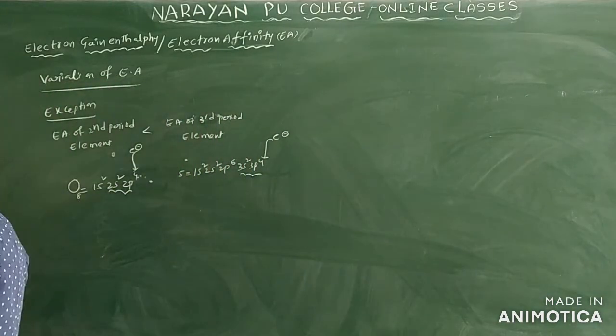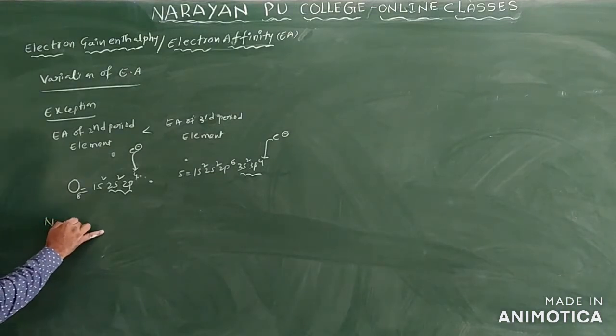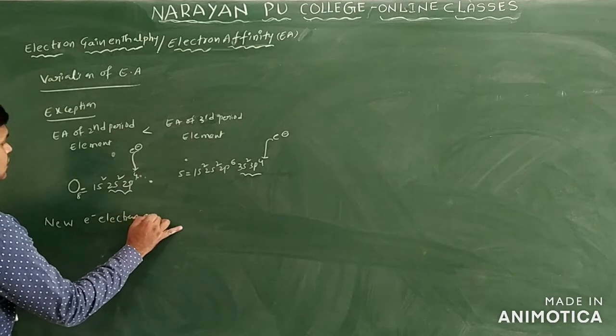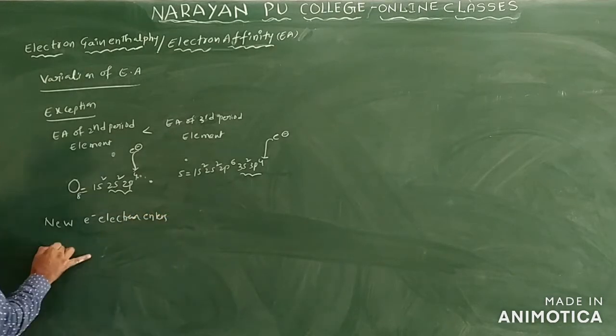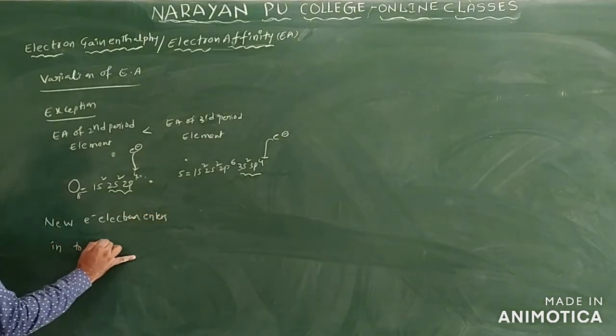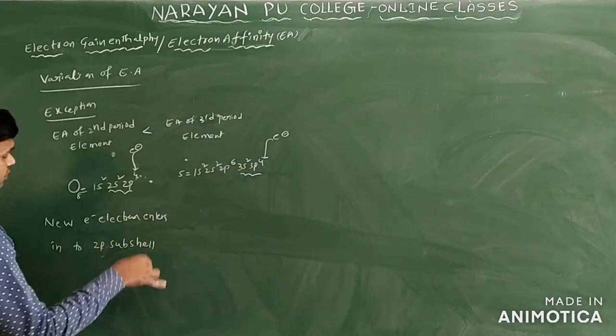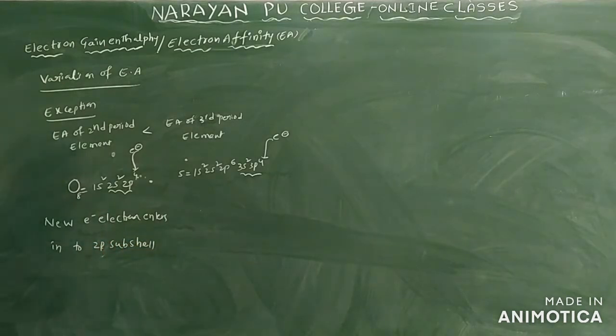We'll write one point here. A new electron enters into the 2p subshell only. Whenever the new electron enters into the 2p subshell, the electron density is more only.